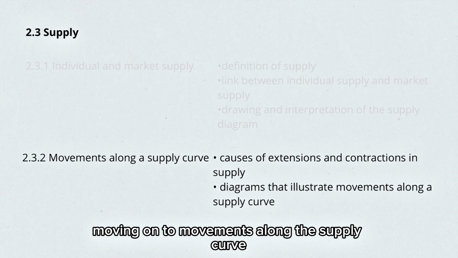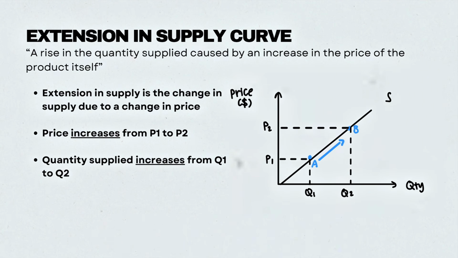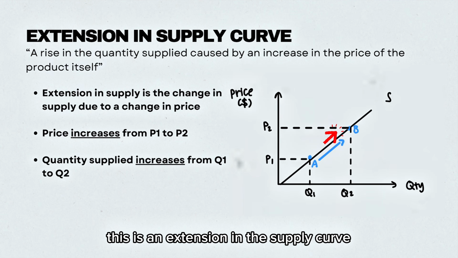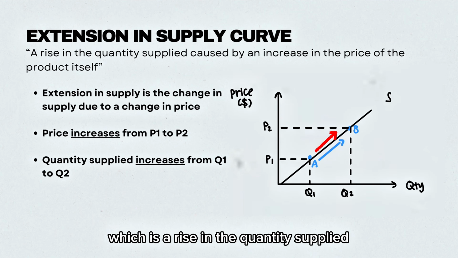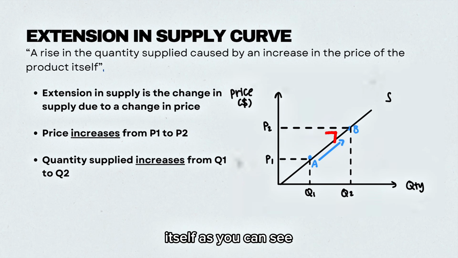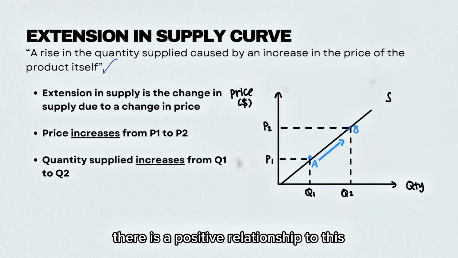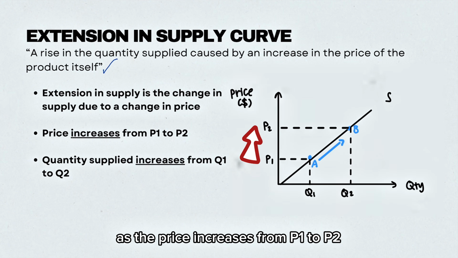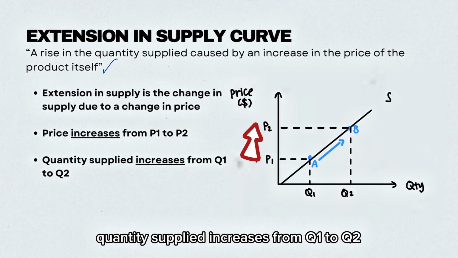Moving on to movement along the supply curve. This is an extension in the supply curve, which is a rise in the quantity supplied caused by an increase in the price of the product itself. As you can see, there is a positive relationship to this. As the price increases from P1 to P2, quantity supplied increases from Q1 to Q2.